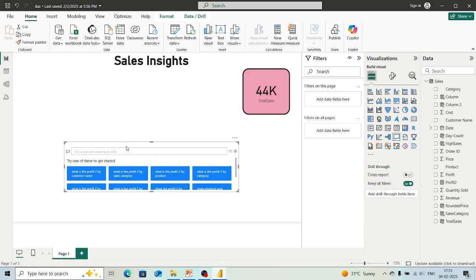It is showing us, like, what is the profit by customer name, what is the profit by sales category. So if we just select one of them and click on it, it will create the visualization by itself.